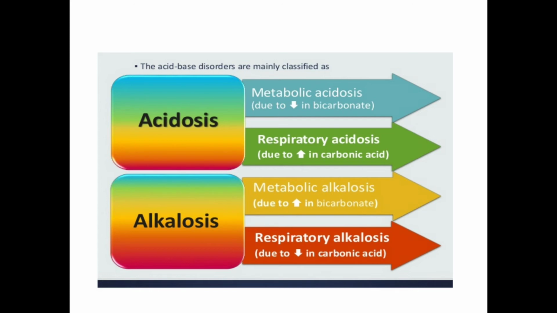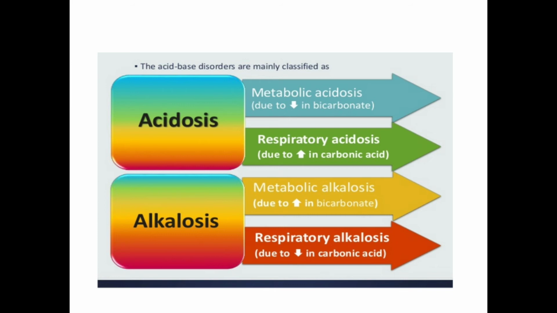Similarly, there are two types of alkalosis, metabolic alkalosis and respiratory alkalosis. Metabolic acidosis is due to decrease in bicarbonate, respiratory acidosis is due to increase in carbonic acid H2CO3, metabolic alkalosis is due to increased bicarbonate, and respiratory alkalosis is due to decreased carbonic acid. You have to observe this and read it three times, then you will come to know.